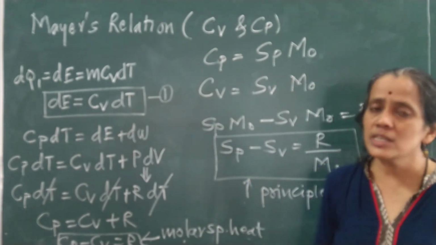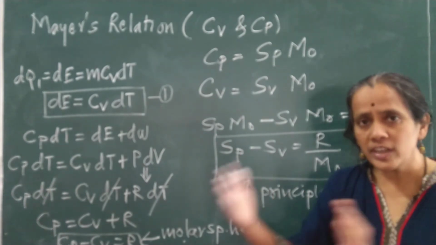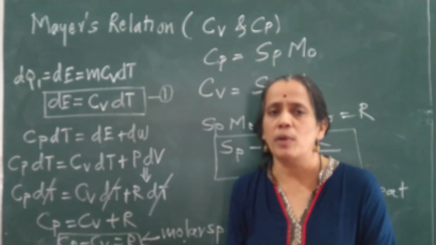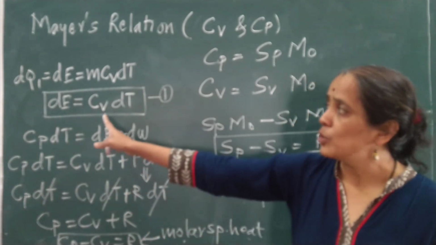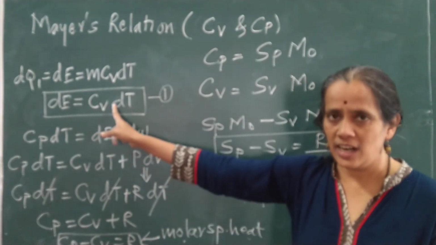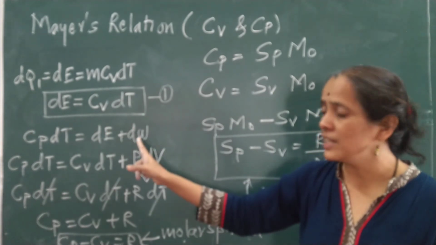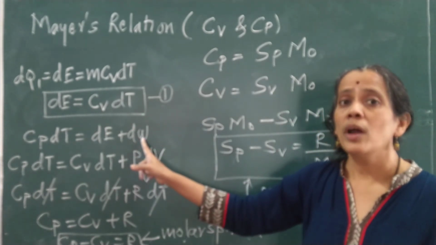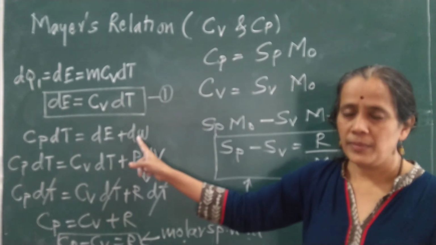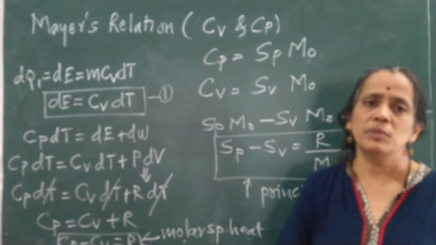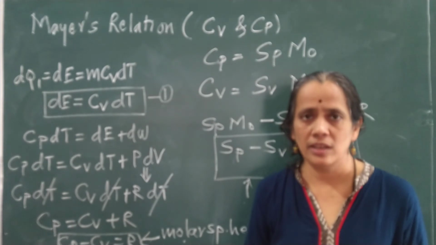And at constant pressure, amount of heat energy is utilized for 2 purposes. Part of the heat energy is utilized to raise the temperature, that is internal energy. And part of the heat energy is utilized for expansion of the gas, that is nothing but the work. And then we will get the relation between Cp and Cv.